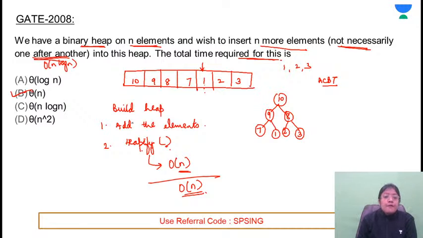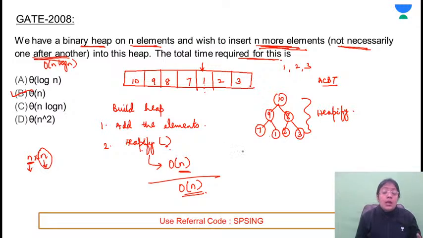See, first element, add the elements. First of all, you have to add the elements. n into n क्यों ले रहे हो आप? This means that you are calculating you have to add n more elements. We wish to insert n more elements, and हर एक एलिमेंट को ऐड करने के लिए complexity is n. अगर मैं one after another approach भी follow करती हूँ, after this we have to use the heapify function.